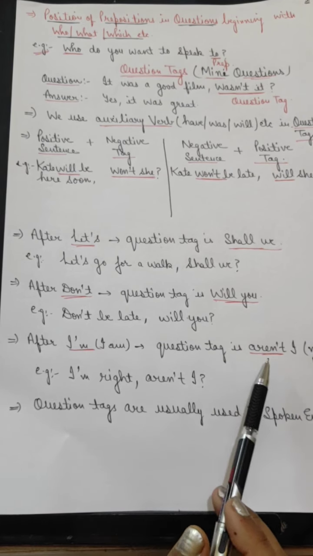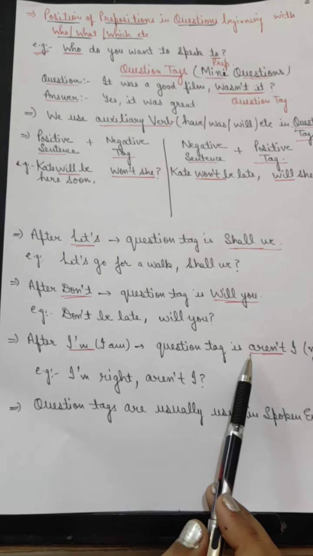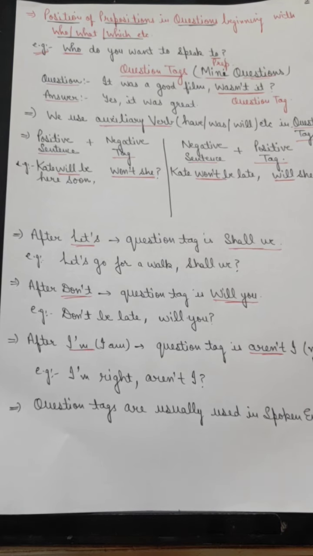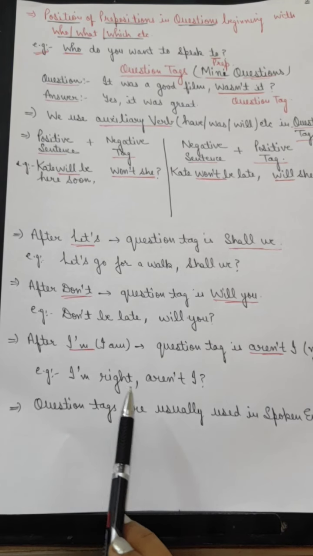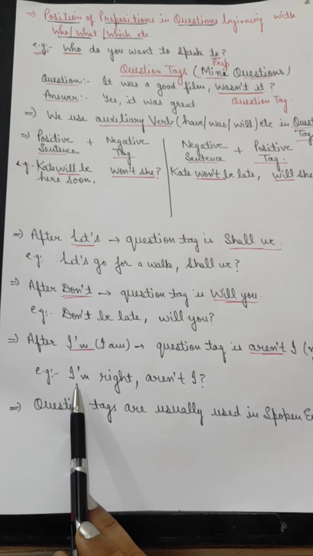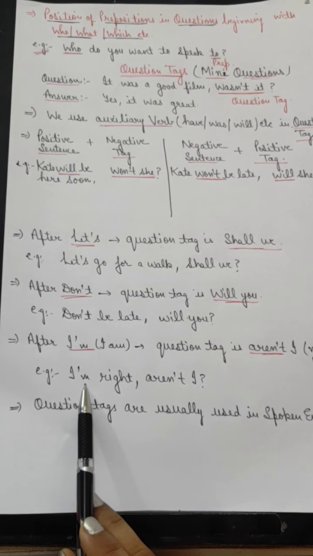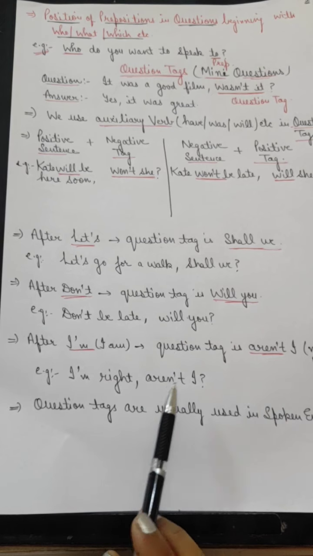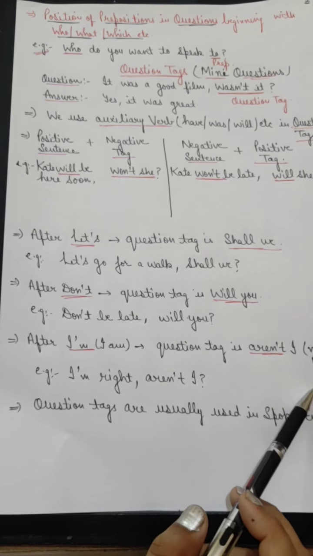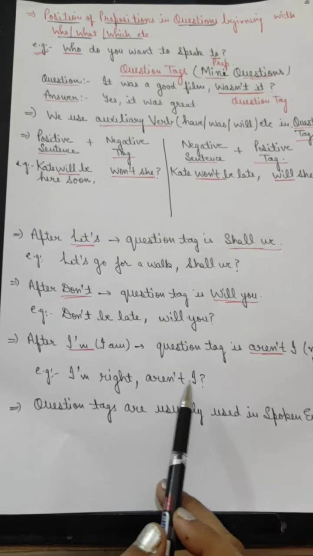For example, I am right, aren't I? I have used am as an auxiliary verb here, but I'm not using am not I. We use I am and aren't I.